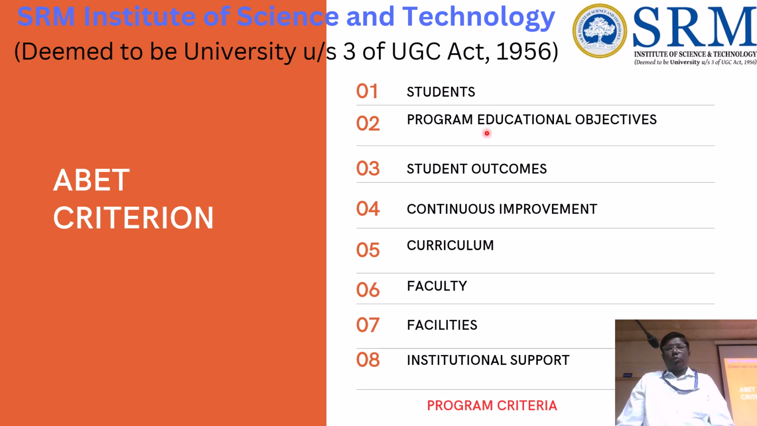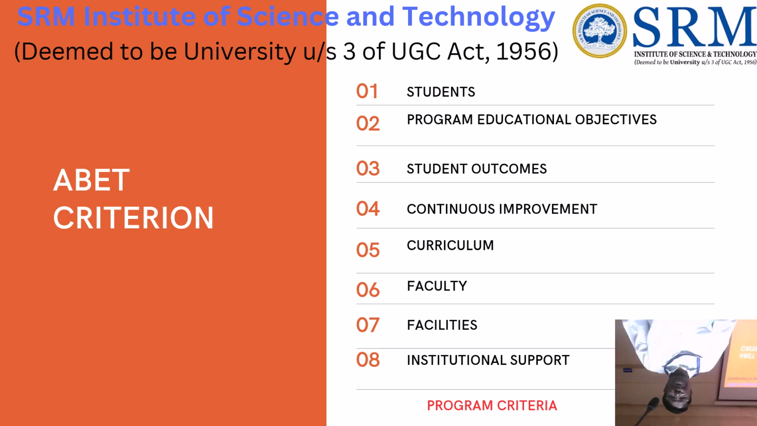So the ABET criteria: criterion 1 is students, 2 is program educational objectives, 3 is student outcomes, 4 is continuous improvement, 5 is curriculum, 6 is faculty, 7 is facilities, and 8 is institutional support. The general one is called program criteria.